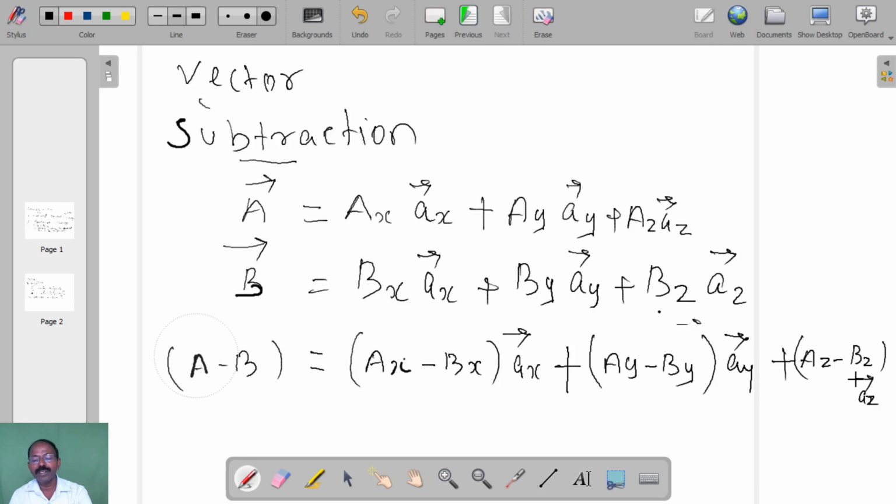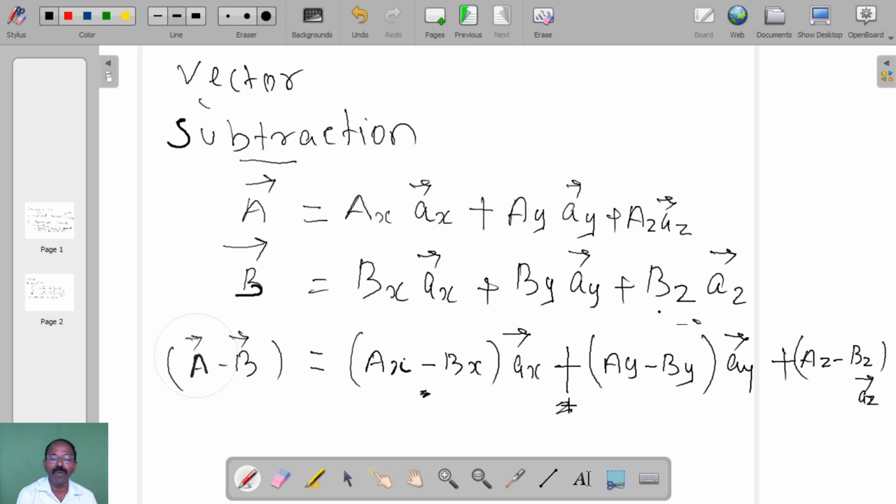Here the minus should not come on the operator between the terms; the minus comes inside, and here you are adding, so we have to remember that. A vector minus B vector denotes Ax minus Bx unit vector plus.